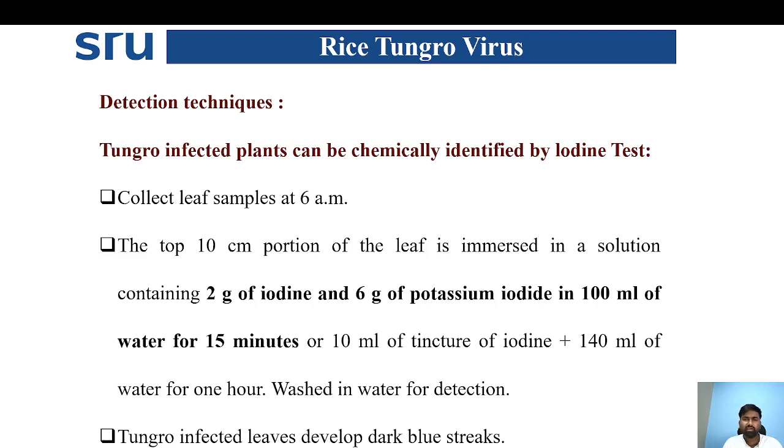Coming to the detection technique for rice tungro virus, tungro infected plants can be chemically identified by the iodine test. Collect the leaf sample at 6 am. The top 10 centimeter portion of the leaf is immersed in a solution containing 2 gram of iodine and 6 gram of potassium iodide in 100 ml of water for 15 minutes, or 10 ml of tincture of iodine plus 140 ml of water for 1 hour. Then wash in water for detection. Tungro infected leaves develop dark bluish streaks. Then we can confirm the infection of rice tungro disease.